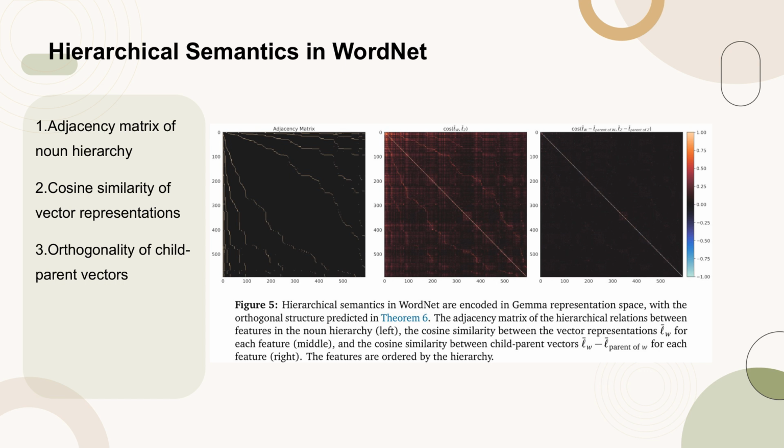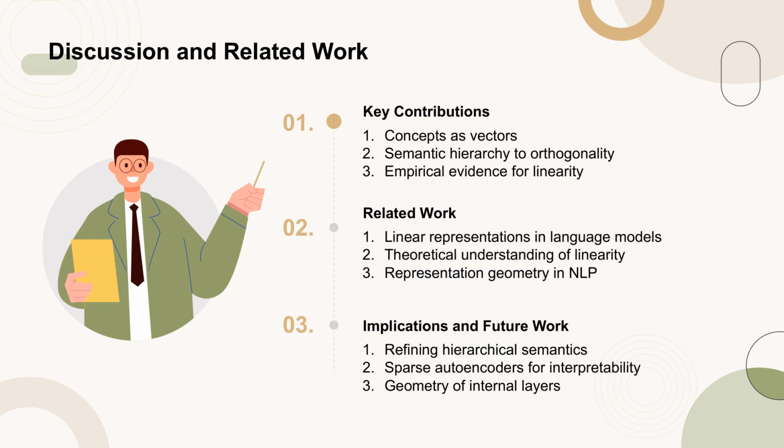In this paper, the authors aim to understand how semantic structure is encoded in the geometry of representation space. They propose representing concepts as vectors and connecting semantic hierarchy to orthogonality. This approach is supported by empirical evidence from thousands of concepts. The work is closely related to studies on linear representations in language models and theoretical efforts to understand the existence of such representations. Additionally, it connects to research on the representation geometry of natural language, particularly focusing on hyperbolic geometry.